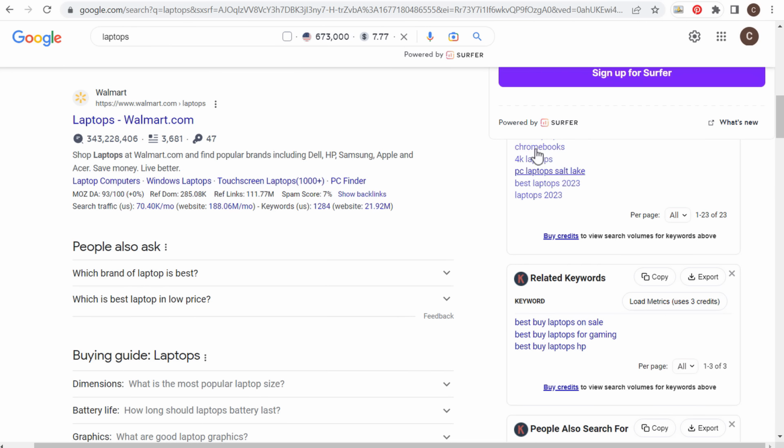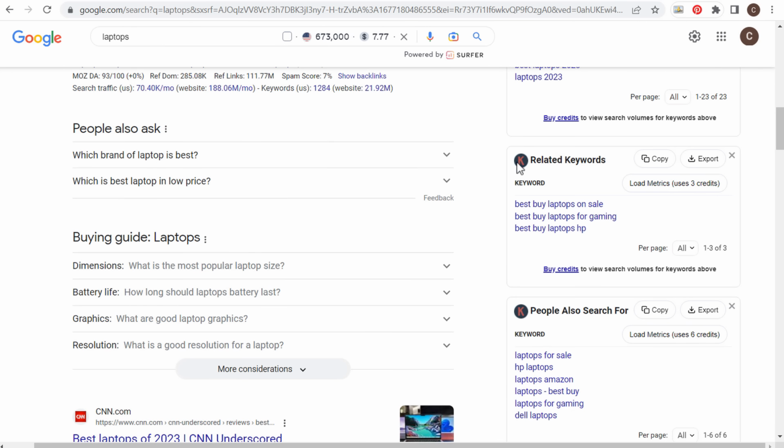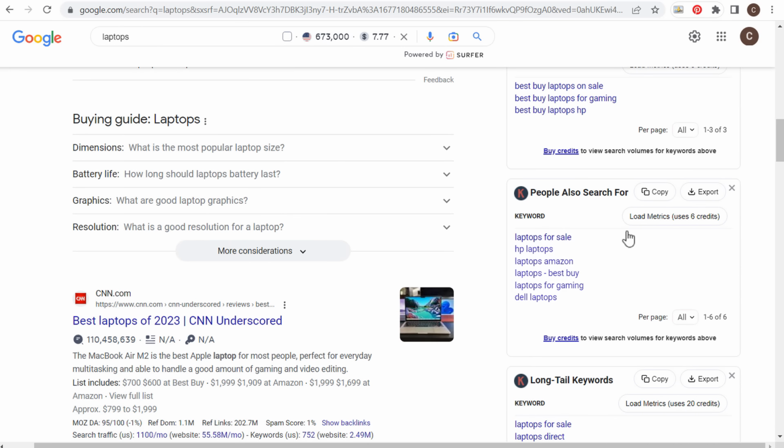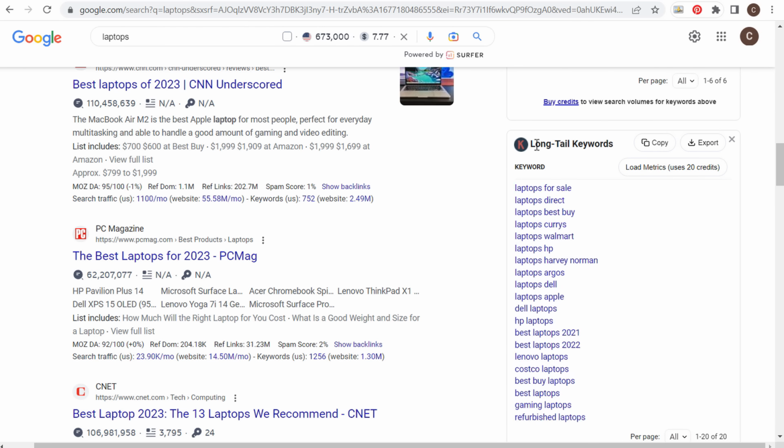Keep coming down here, there's more keywords here. Now this is Keywords Everywhere. They're going to give us some related keywords. We can copy this, we can export it. People also search for, and one of my favorite, long tail keywords. So you can find some different keywords to make sure that you're targeting all of these different topics with your website content.